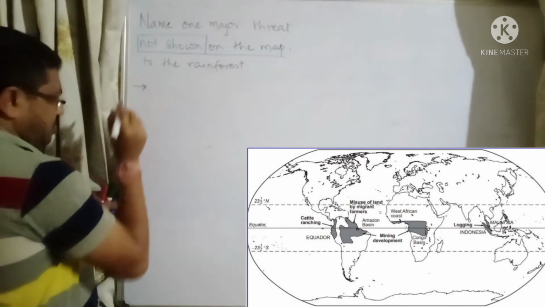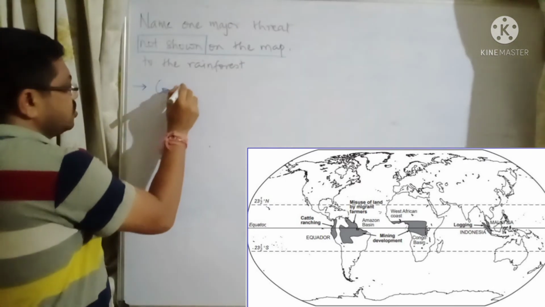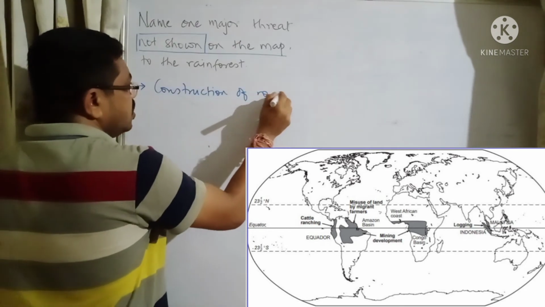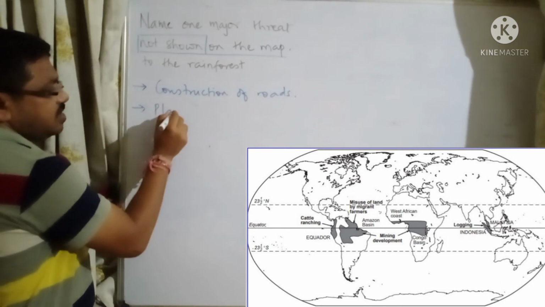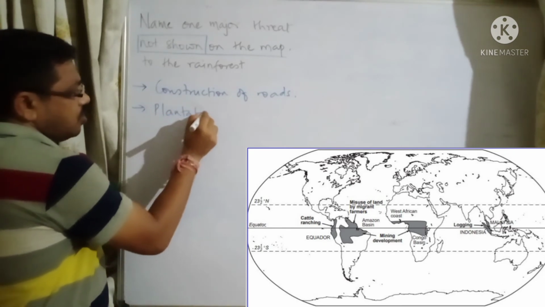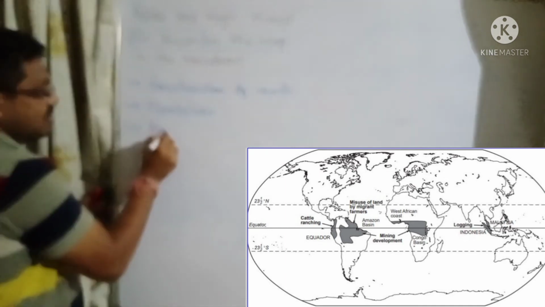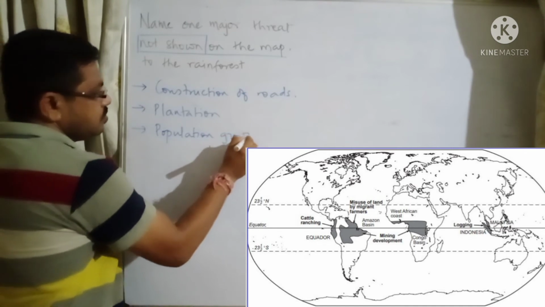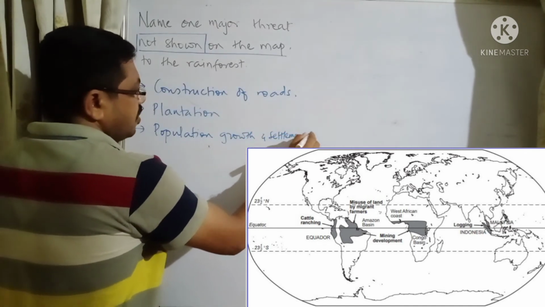There is the threat of construction of roads, which is not given on the map, so you can write construction of roads. Or plantation activity is also a threat. Population growth and settlement could be a threat.